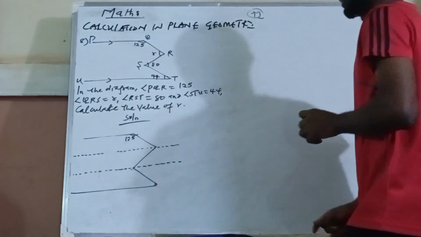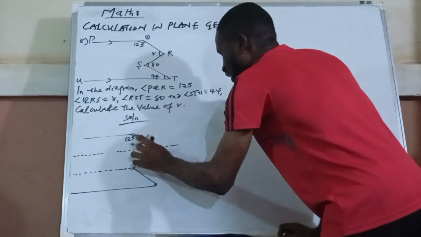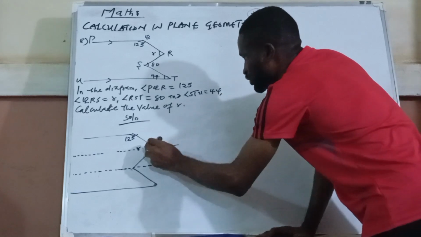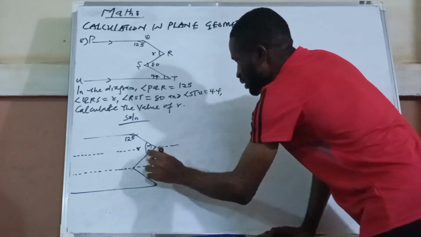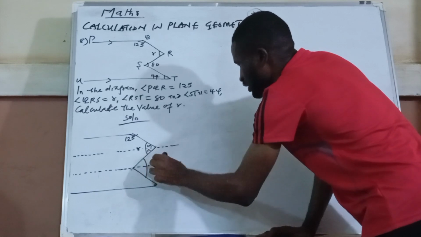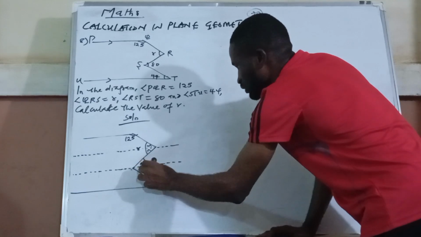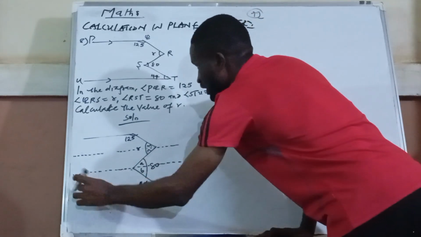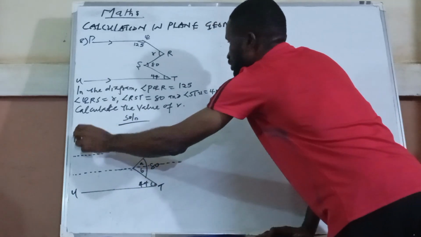Okay, so we have 125. And everything here is R. I can decide to put here to be M. This one is M and this one is N. Then remember that everything here is also 80, but the one inside here I can call A and here B. And here was given to be 44. Here is U and here is T. Then here is P and here is Q.